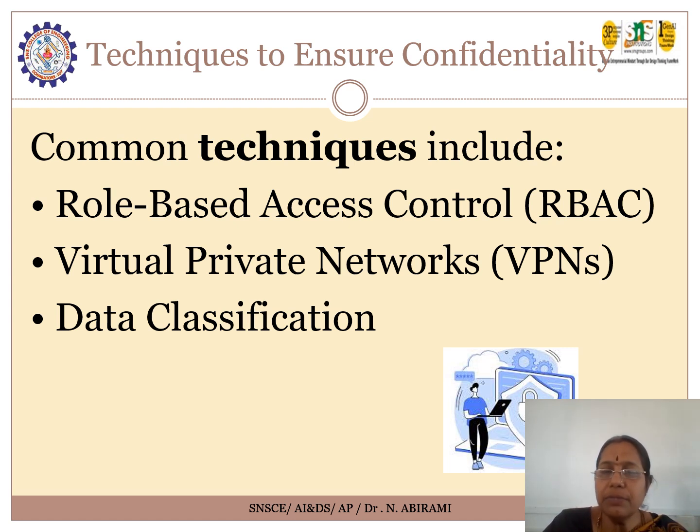The next one is virtual private networks, a very secure internet channel through which we can have our data transmitted. The third one is data classification, where the data is labeled based on data sensitivity. So we ensure that only the type of data required is given, which is enabled using this labeling method.